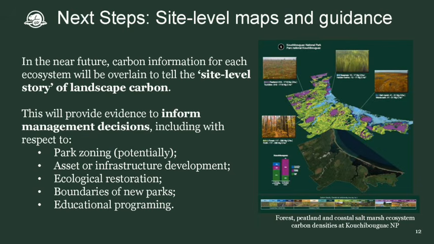So in terms of next steps, what we're interested in doing is developing a site-level story of landscape carbon for different parks. So on the right, you have an example from Kouchibouguac National Park in New Brunswick, where we've added in forested areas in green, we've added in peatland areas, and then also blue carbon areas for salt marshes. We're hoping that these maps will help to inform management decisions, including with respect to park zoning, asset or infrastructure development, ecological restoration, potentially boundaries of new parks, and also to tell the story of what carbon is and why it is